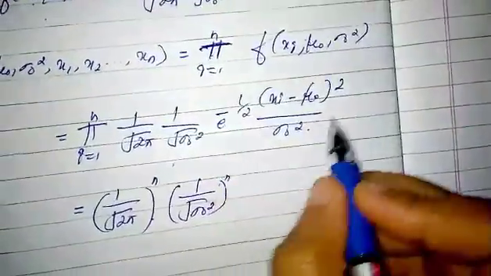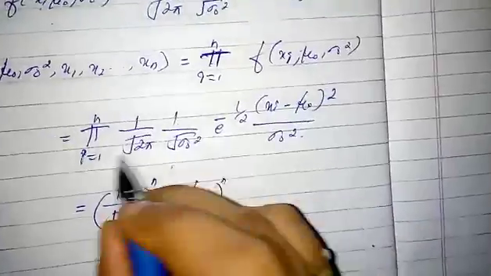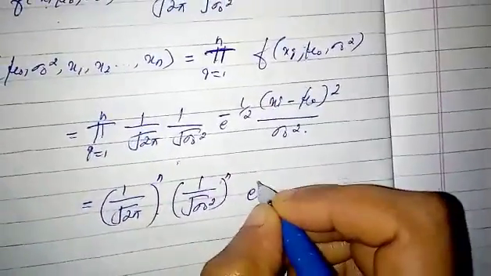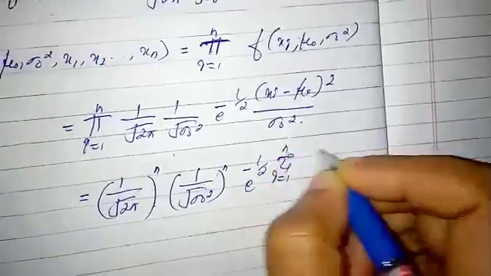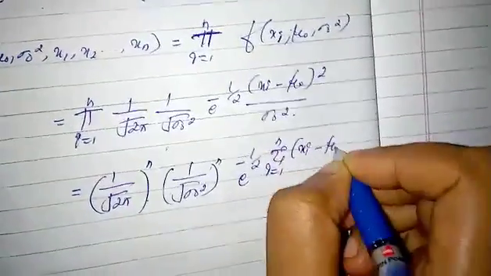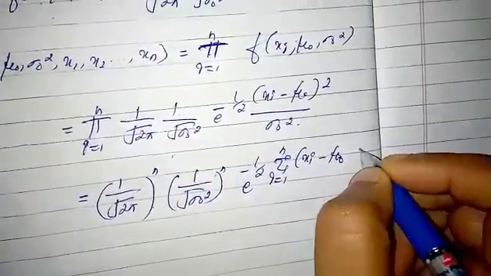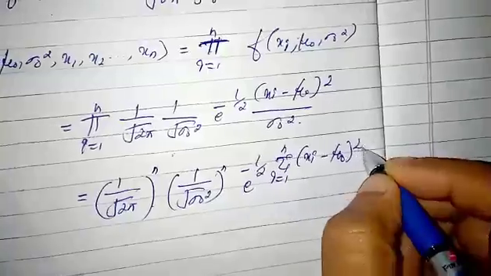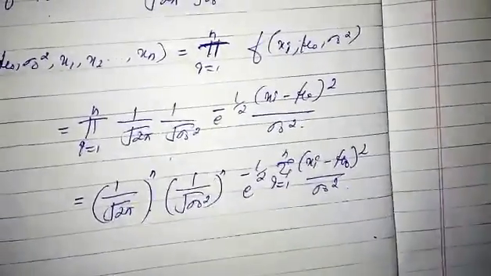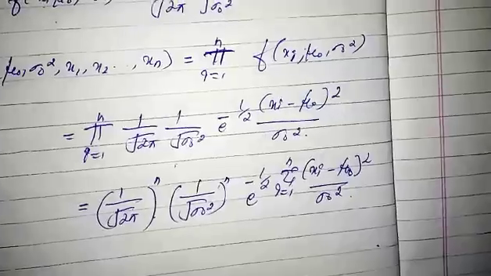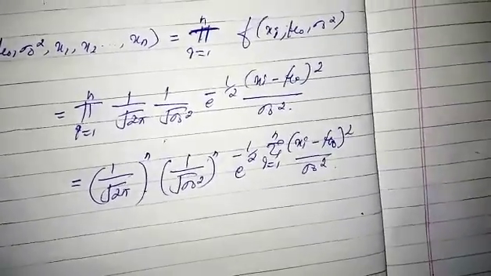The product of the exponential terms is e power minus 1 by 2 summation i from 1 to n of xi minus mu naught whole square divided by sigma naught square.